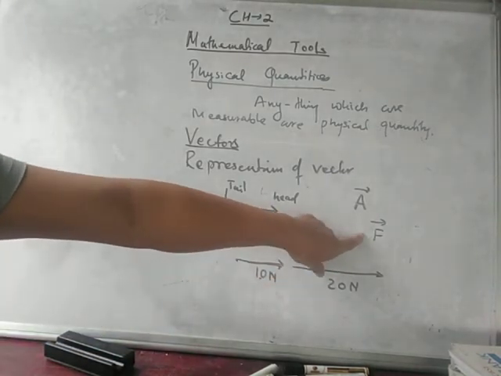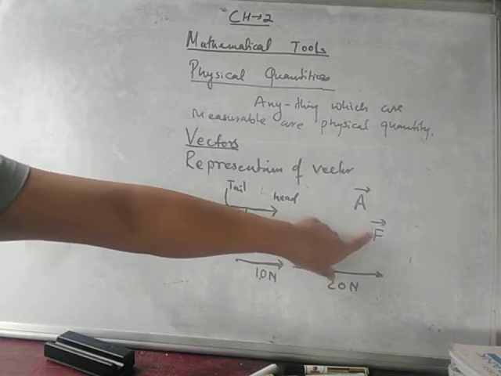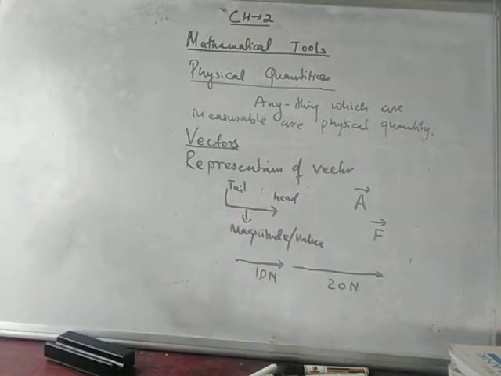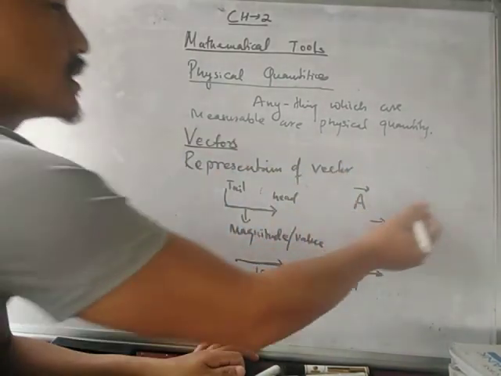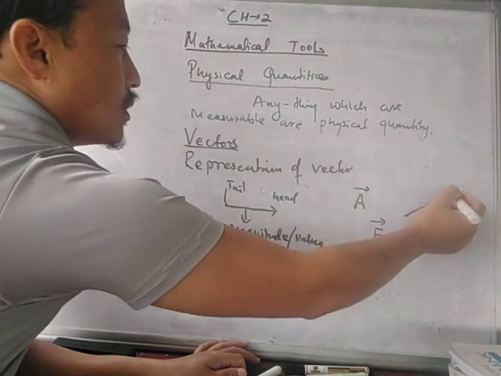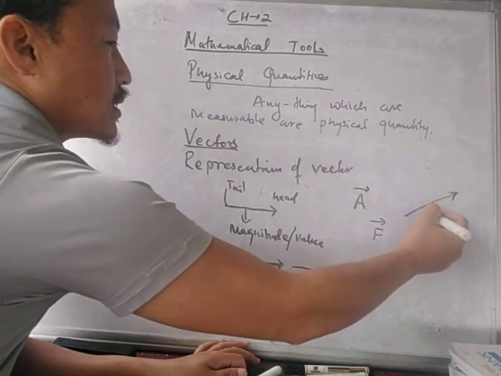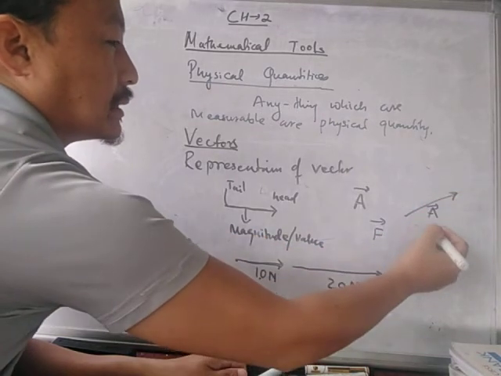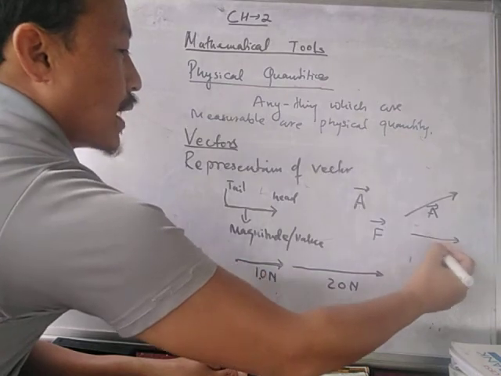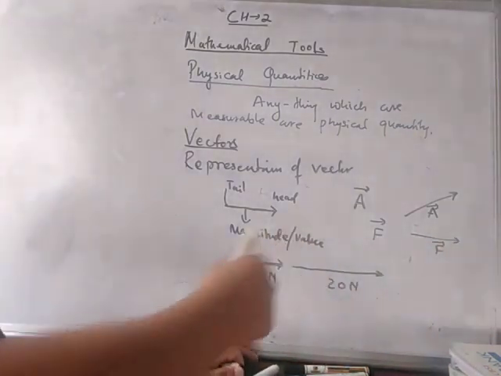First, take force for convenience. Force is a vector quantity. Some books may say that this is also a representation of a vector. Same thing.